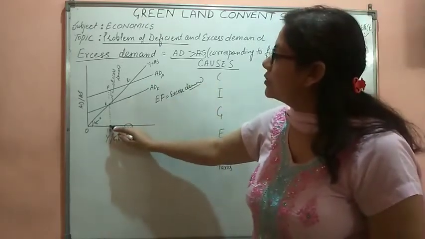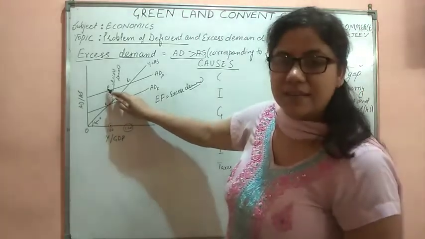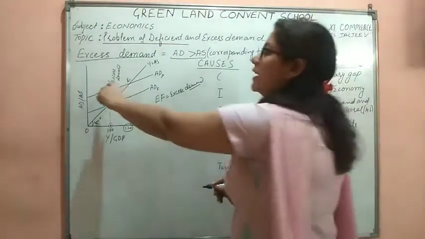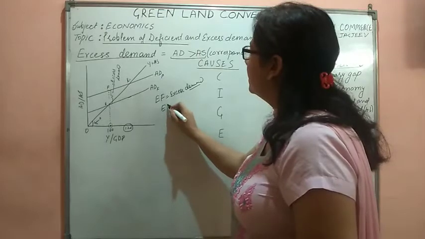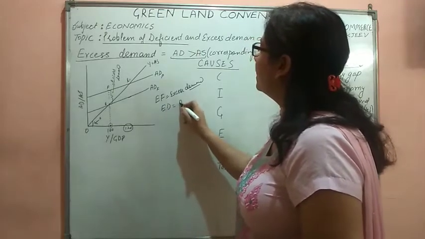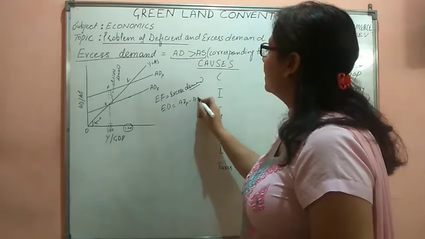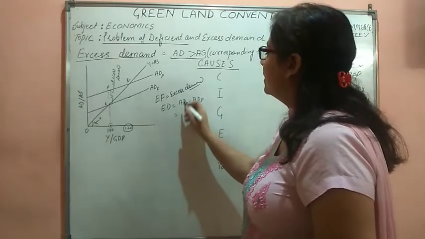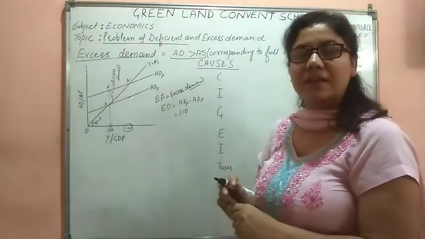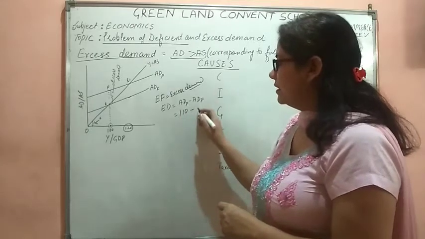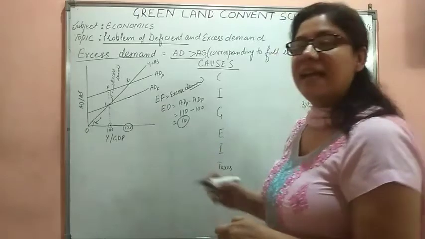We are going to produce 100 units only. The units produced are 100 only, but the demand that further exceeds the 100 units is 10 more units. Like I am saying, excess demand is equal to AD at planned minus AD at full. But actually the consumers are planning to buy 110 units, but what actually the economy can produce is only 100 units. So 10 is the excess demand.